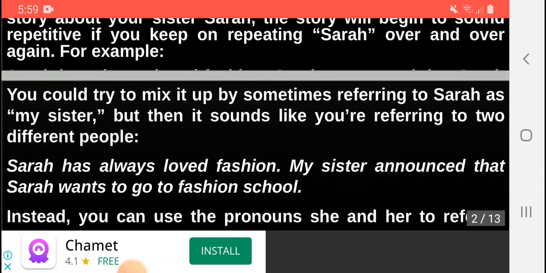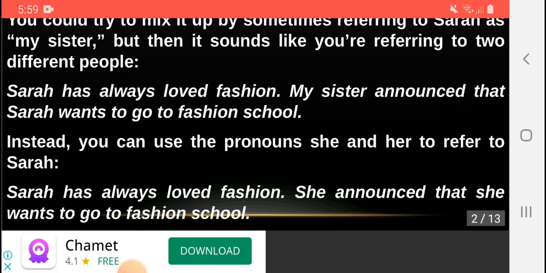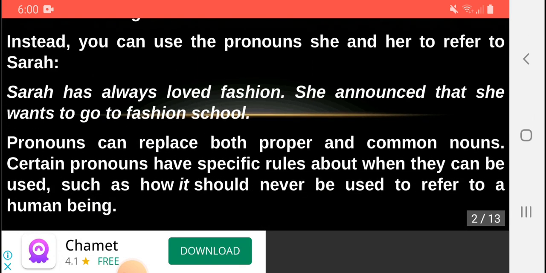If we say Sarah has always loved fashion, my sister announced that Sarah wants to go to fashion school. Instead, you can use the pronouns she and her to refer to Sarah. We can say, Sarah has always loved fashion. She announced that she wants to go to fashion school.